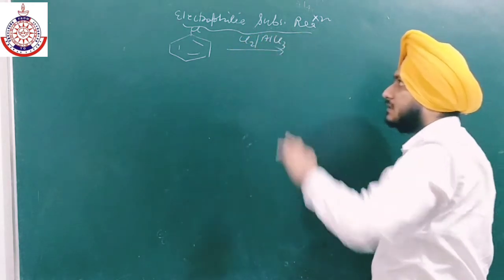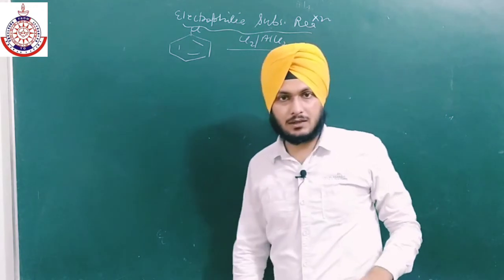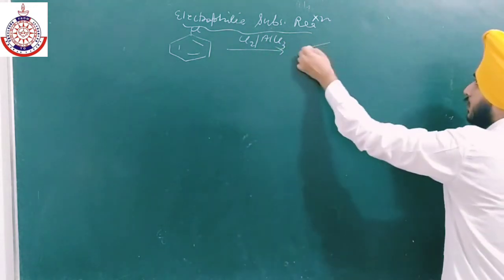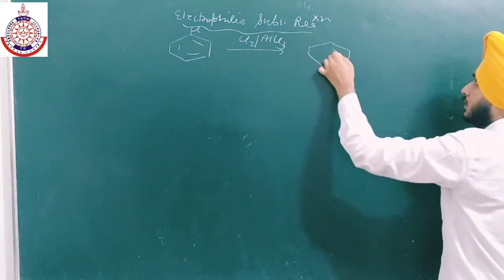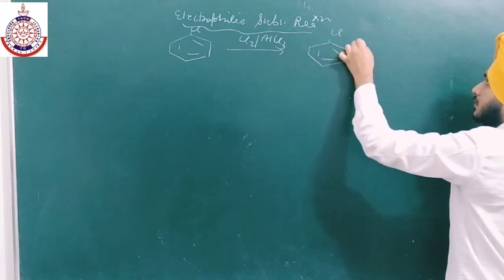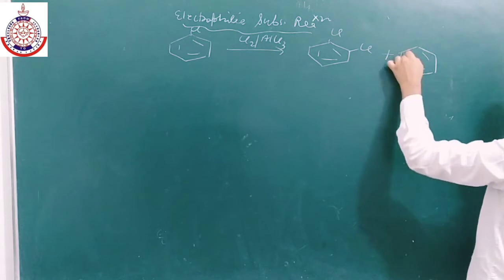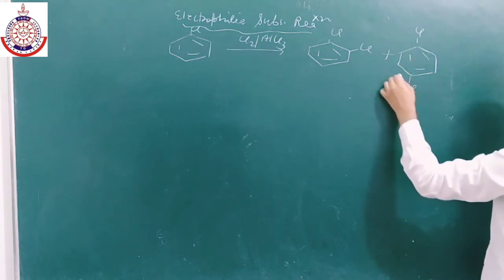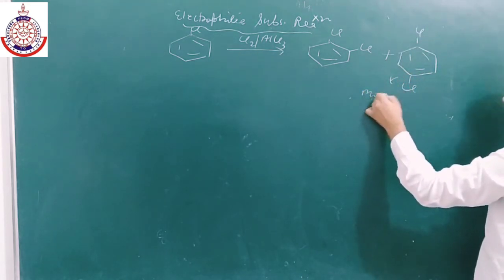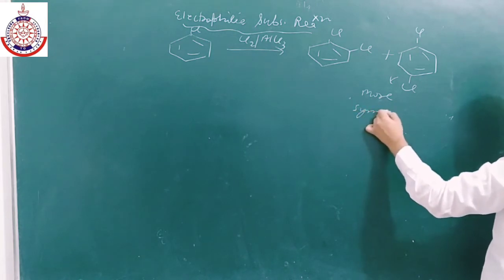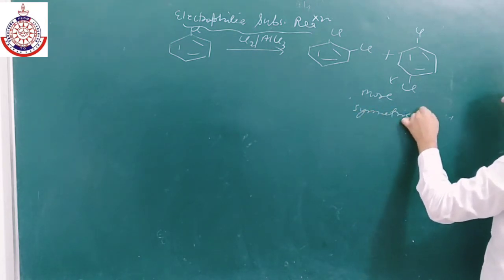We have already discussed the whole mechanism of electrophilic substitution reaction. So the chlorine will attach on the ortho and para position. We'll get one ortho product and one para, in which the para is more stable because it is more symmetrical.